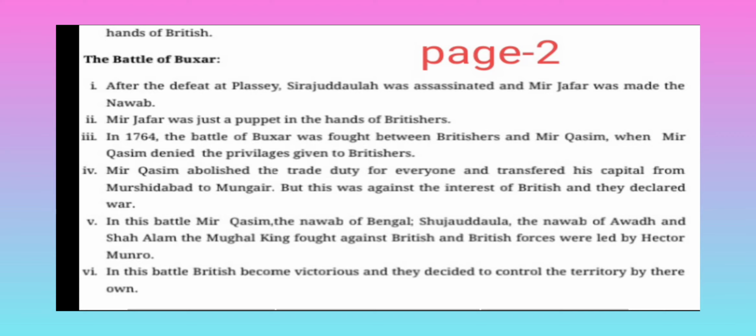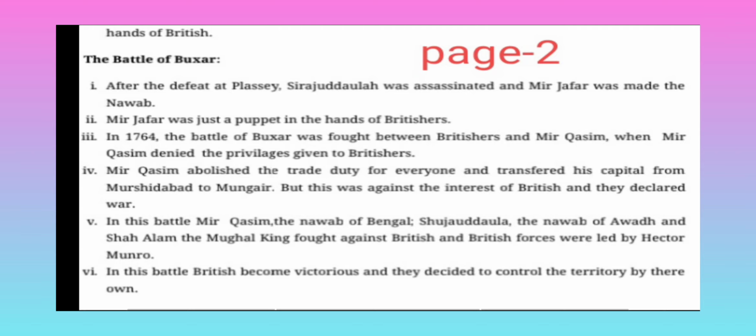Mir Qasim abolished the trade duty for everyone and transferred his capital from Murshidabad to Munger, but this was against the interest of the British and they declared war.